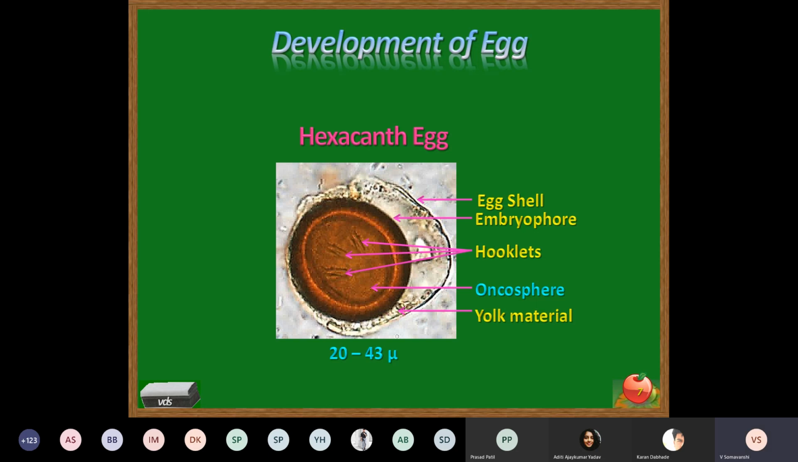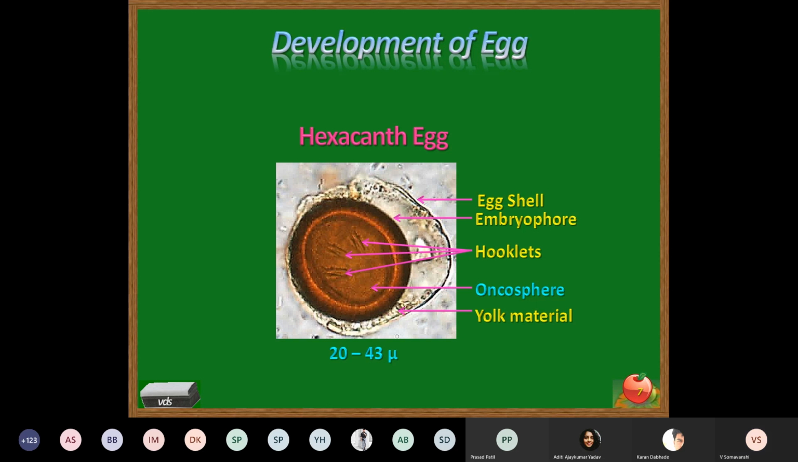Now, such eggs may measure about 20 to 43 micron in size. Now remember the size of this egg. It is 20 to 43 micron. It varies according to the species of the parasite. When the egg is about 20 to 30 micron in size, the inner oncosphere measures approximately just 10 to 12 micron in size.